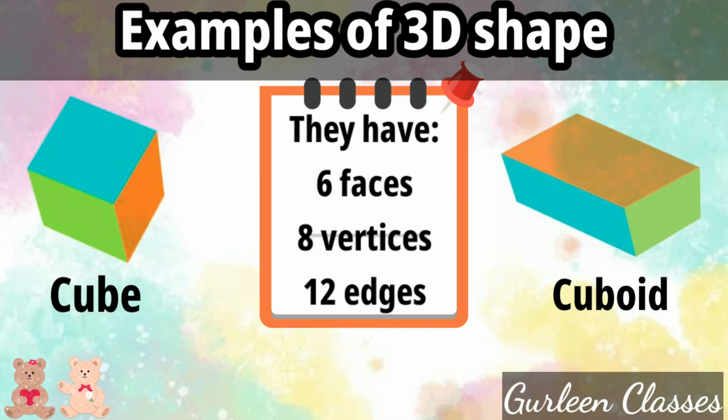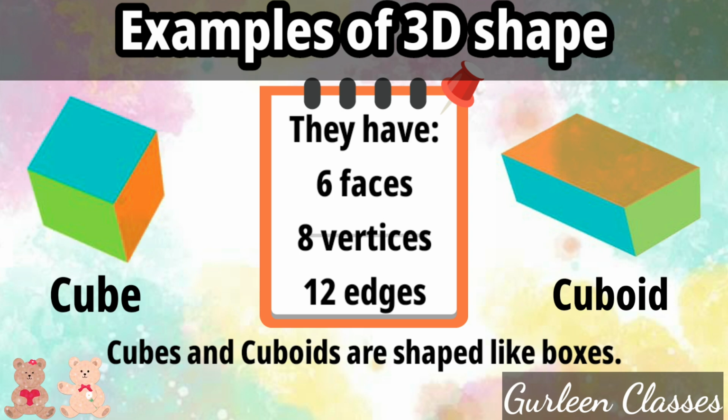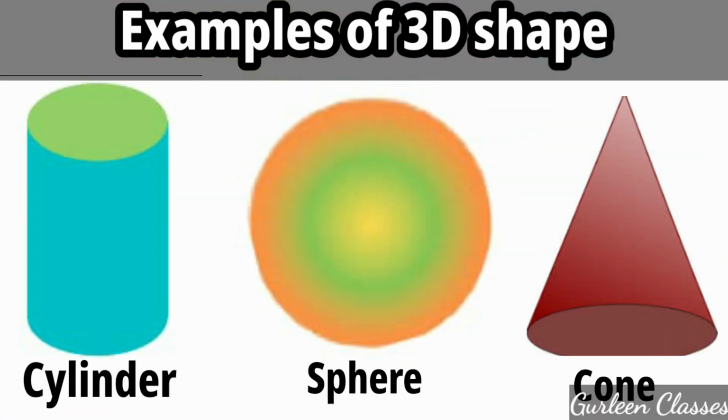Now examples of 3D shape. Cube and cuboid. They are three-dimensional shapes which consist of 6 faces, 8 vertices, 12 edges. Cubes and cuboids are shaped like boxes. Cube has square faces and all the edges are equal in length, whereas cuboid has rectangular faces where all the edges are not equal in length. So here cylinder, sphere and cone are also examples of 3D shape.